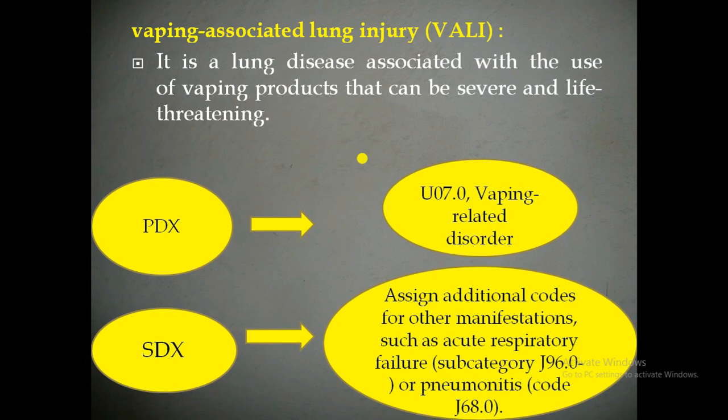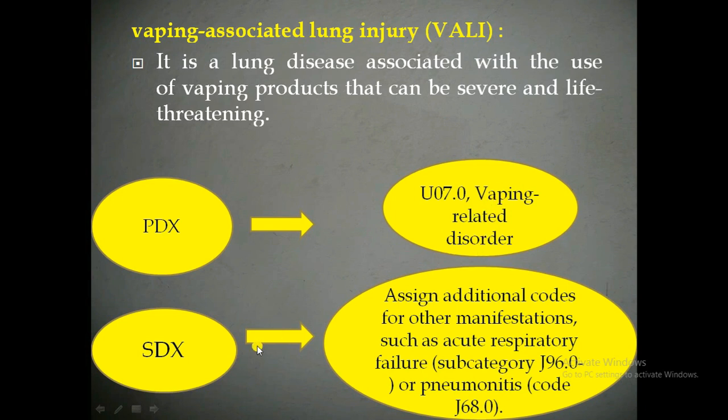In the medical report, whenever a physician documents that the patient has a lung disease associated with the use of vaping products, that is, the inhalation of the vapor created by electronic cigarettes, it leads to lung diseases. Whenever the medical report documents vaping related disorders or vaping associated lung injury, in those cases we have to assign the principal diagnosis as U07.0, that is vaping related disorder.